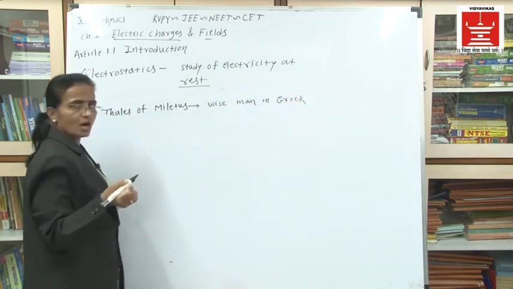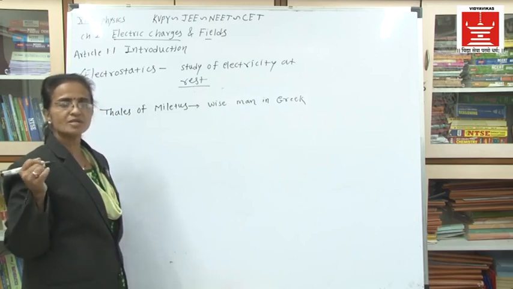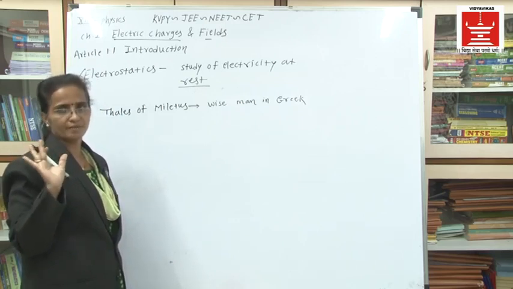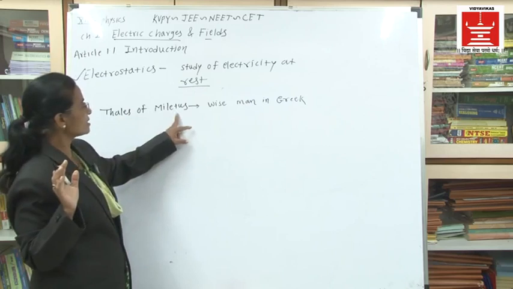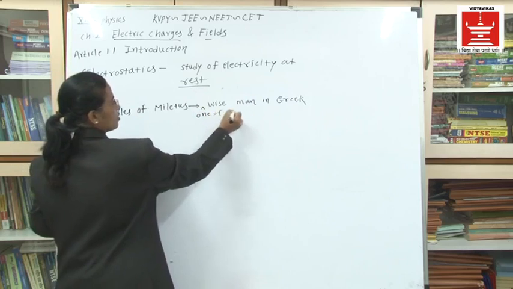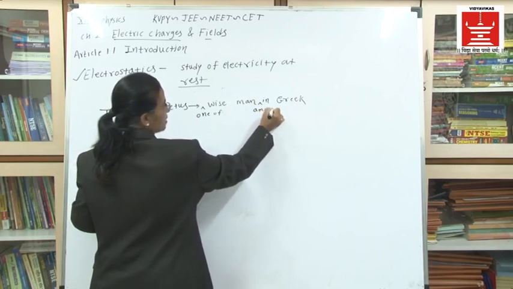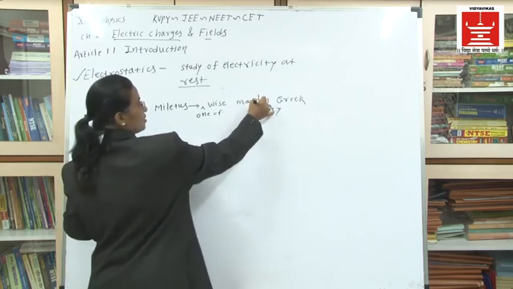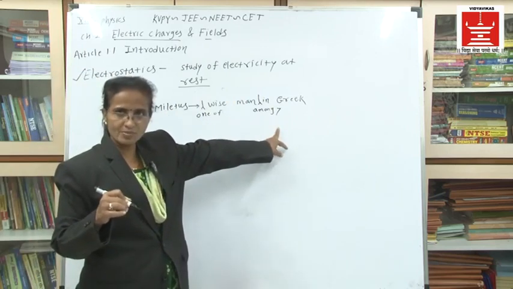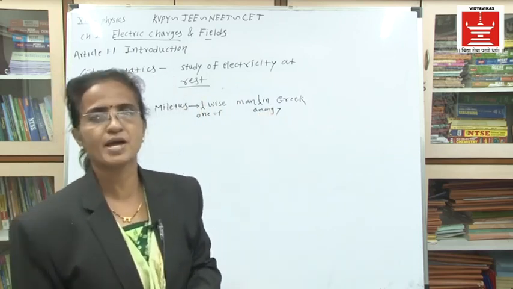Now there will be a question: how was he a wise man? Because at that time, around 600 BC, in the Greek country, there were considered to be 7 wise men. And this Thales of Miletus was one of the wise men among the 7 in Greek.